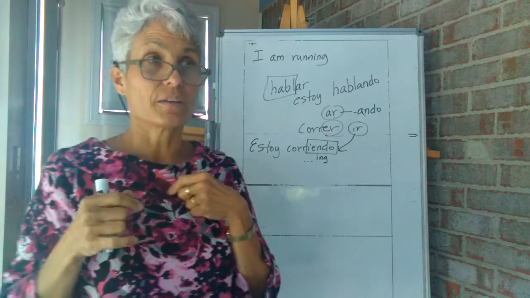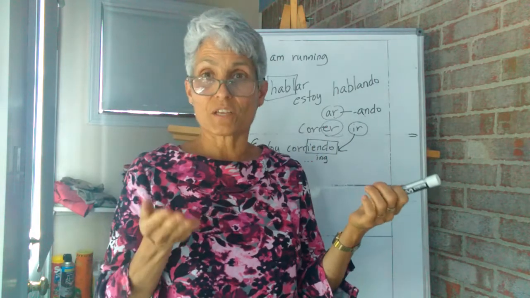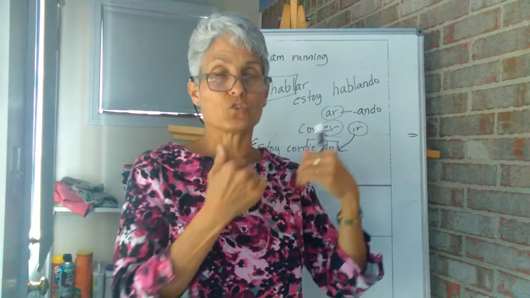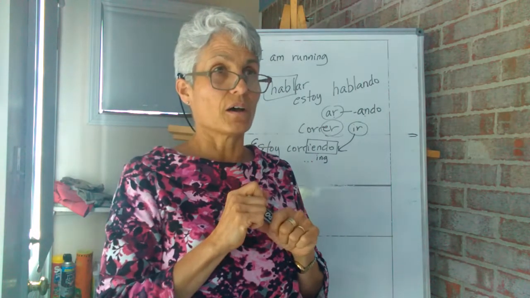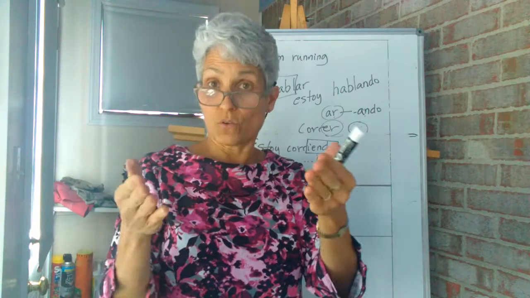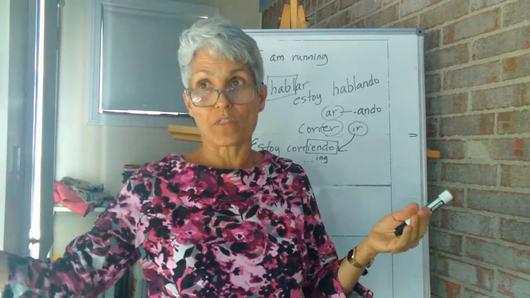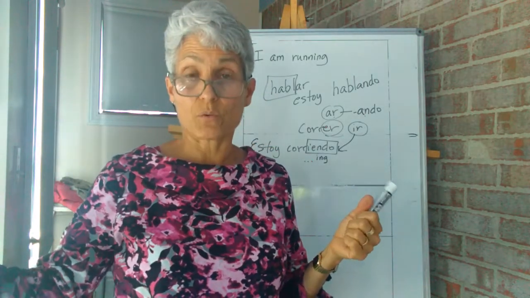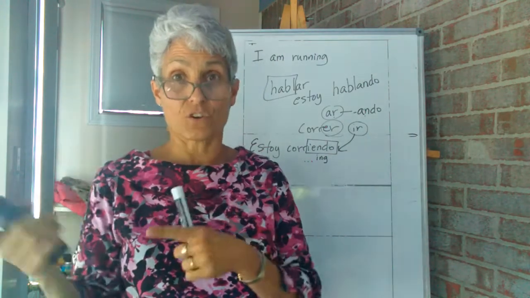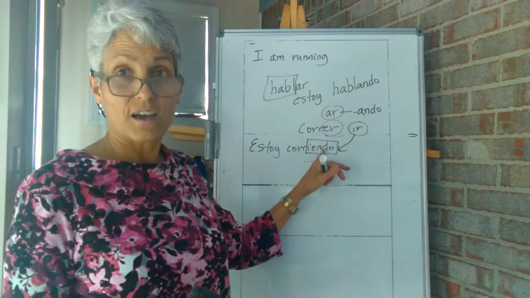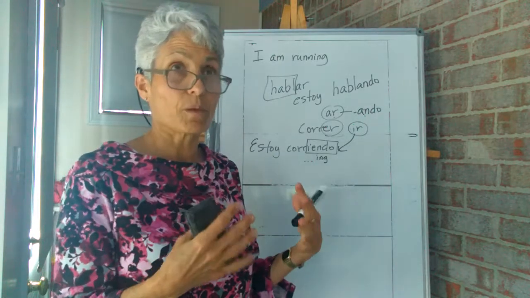Okay? And so that's how you make the progressive tense, the present progressive. Something you're doing right now, okay? Estoy escribiendo if I was writing. Tú estás escribiendo if you are writing, etc., etc. That's why when we do the weather and we say, oh, it is raining outside, we would say está lloviendo because llover is an ER verb, so it requires IENDO. Okay, IENDO. Lloviendo, está lloviendo. So if that helps you remember, it's raining.